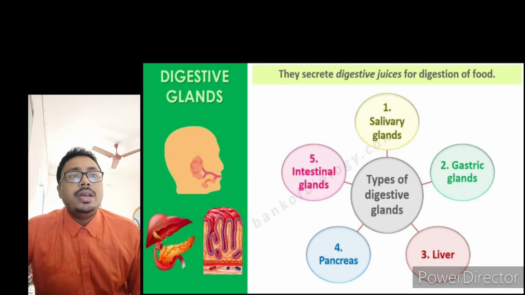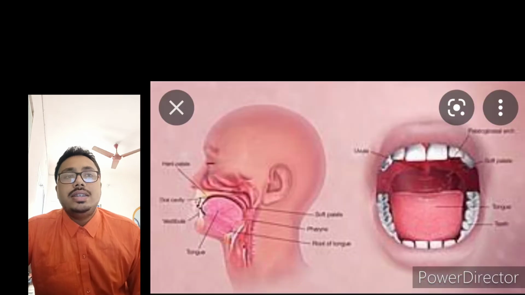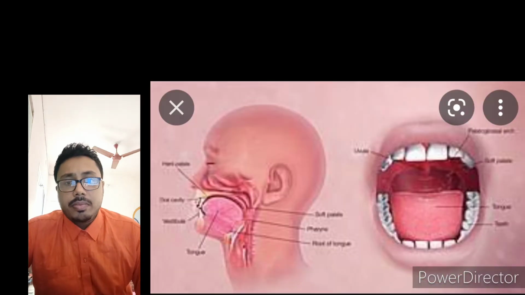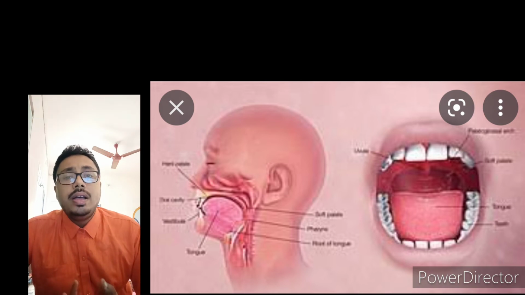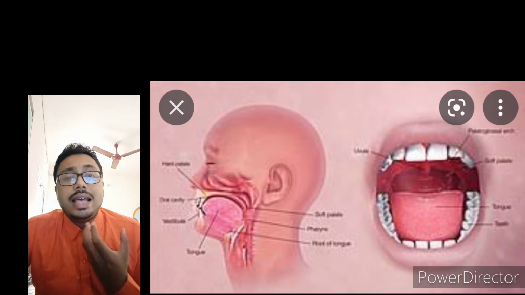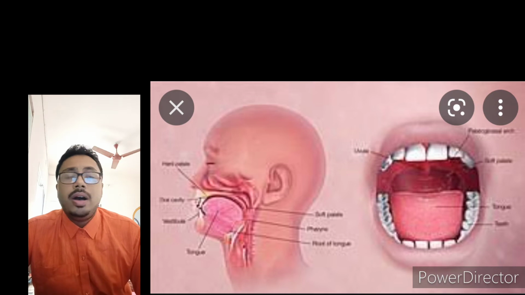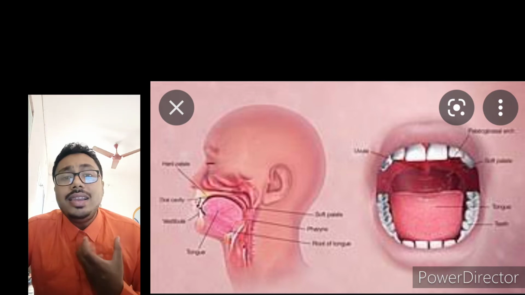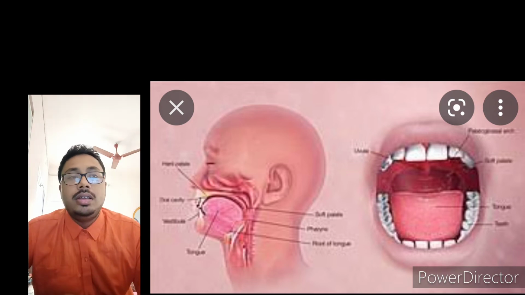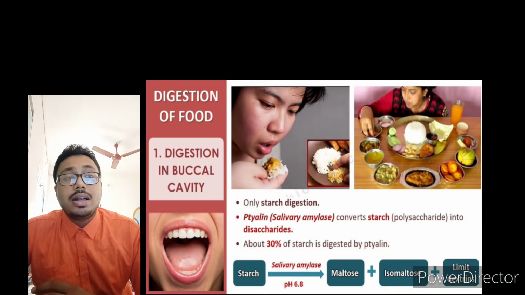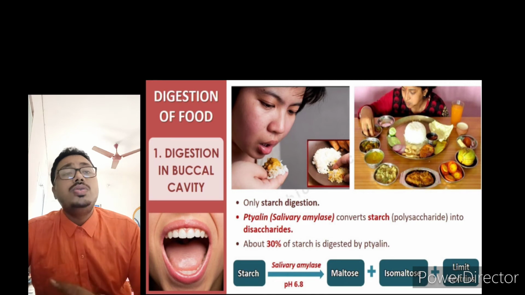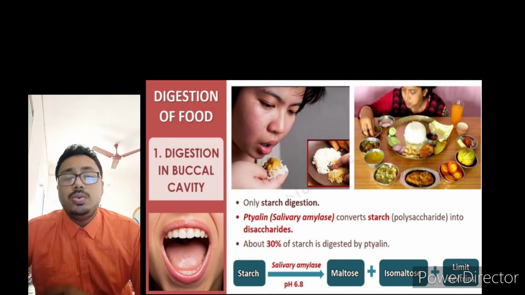But in buccal cavity, only the starches get digested. Where, see, we have salivary amylase in saliva, which is also known as ptyalin. Ptyalin, P is silent, P-T-Y-A-L-I-N, ptyalin, which converts the starch into disaccharides, the maltose.